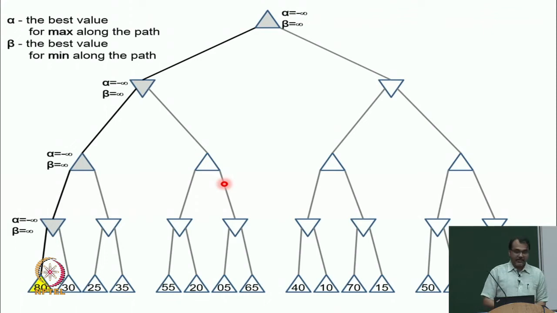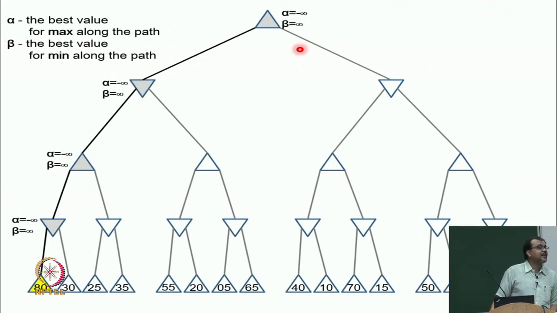So, initially I know nothing. Initially my alpha is the worst possible. What is the worst lower bound? Minus infinity. So, alpha is minus infinity. Similarly, my beta is the worst possible, the worst upper bound. So, it is infinity, and initially alpha is not greater than or equal to beta.